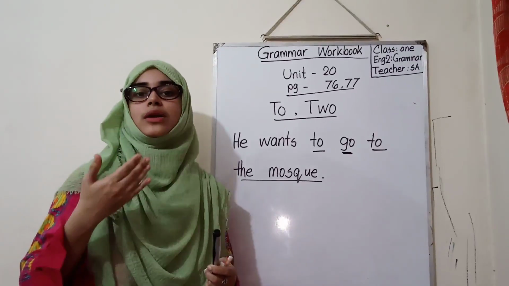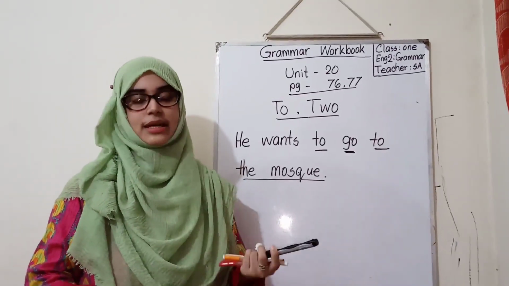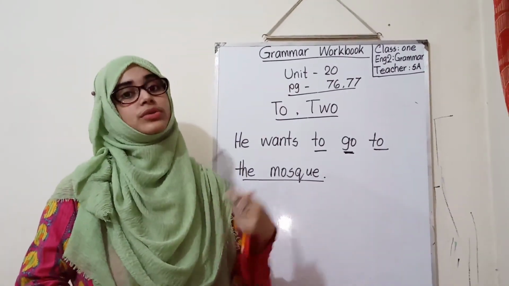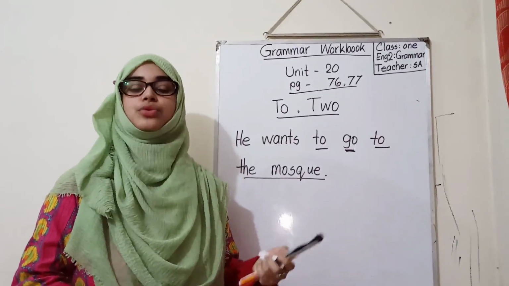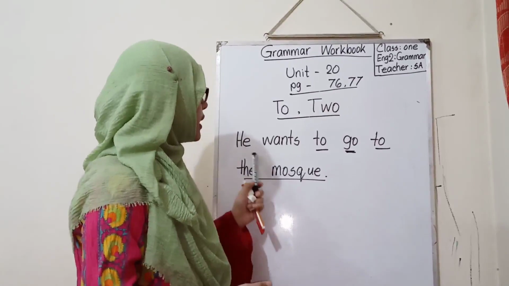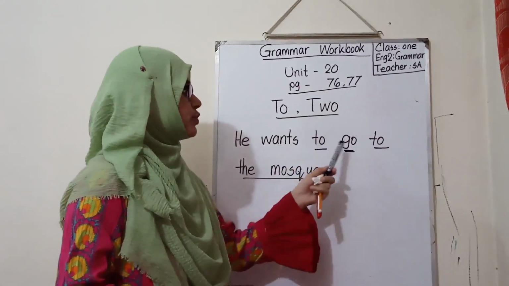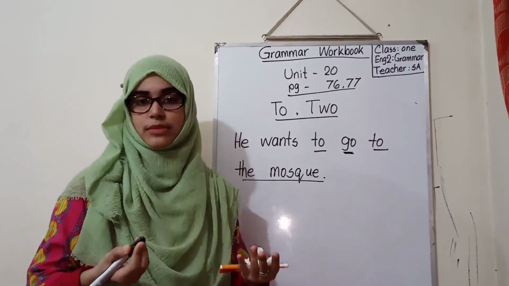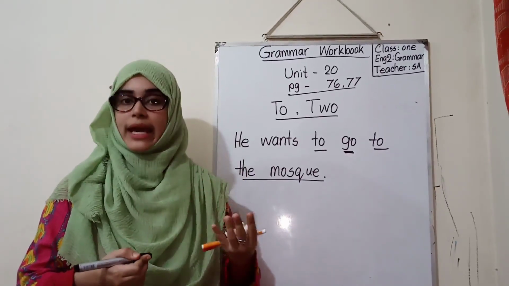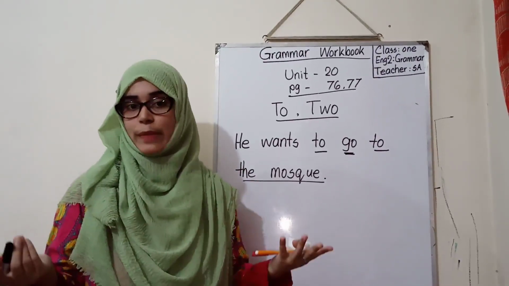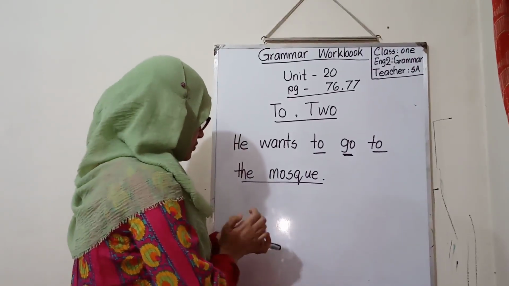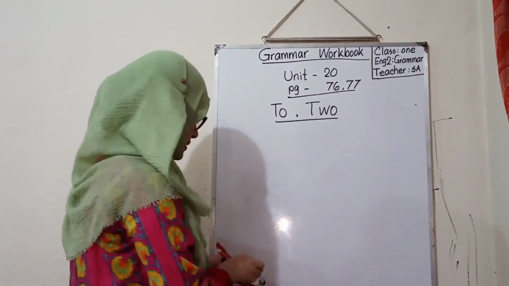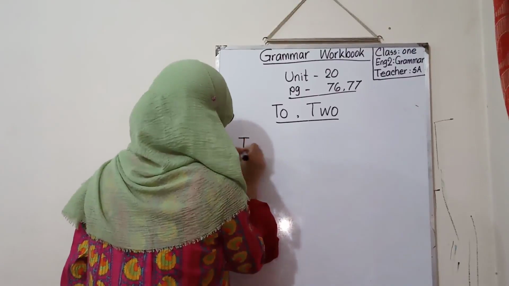So when you are going to a place, you are going somewhere, then we can use to. Like I want to go to the school, I want to go to the mosque, I want to go to my bed. Or he wants to go. This time we have used to before a verb. You are desiring something, you want to do something. Like I want to play, I want to see, I want to watch, I want to go, I want to buy. So when we use to, too and two in the same sentence, let's do an exercise.